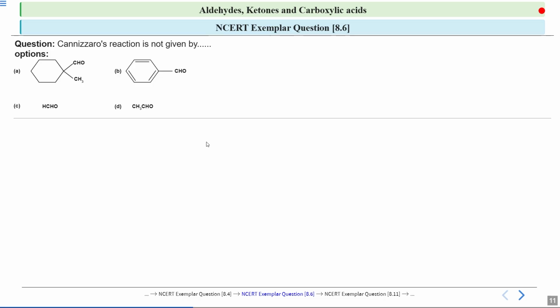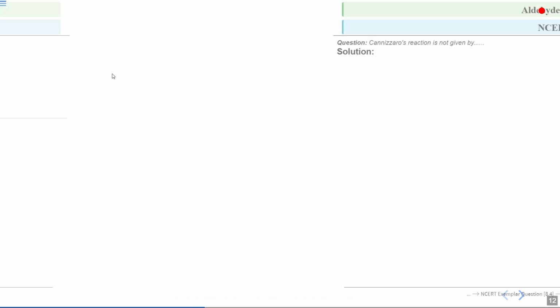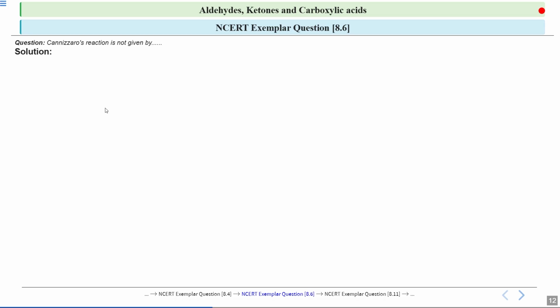Now let us move to the next question. You have to tell which compound the Cannizzaro reaction is not given by. You have been given 4 options and you have to choose the correct option. First we need to know the criteria for which compounds do not give this reaction. So first let us list the main conditions for the Cannizzaro reaction.